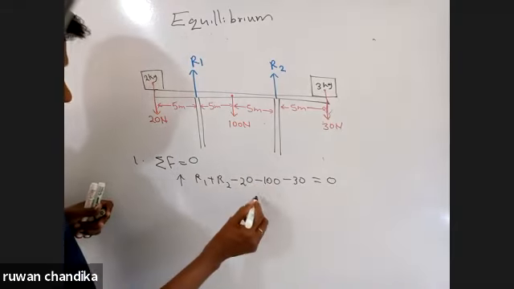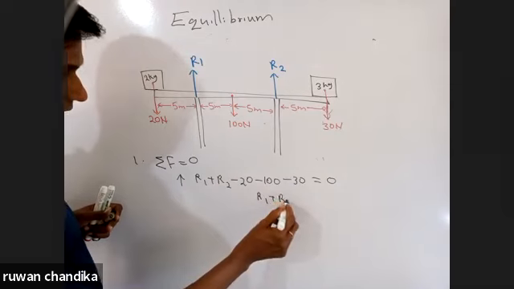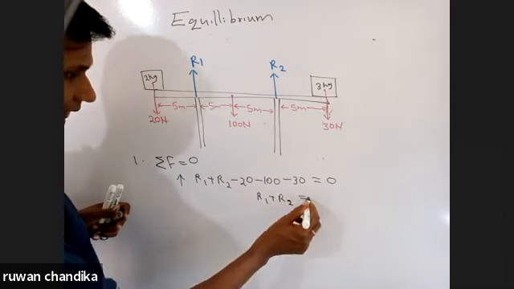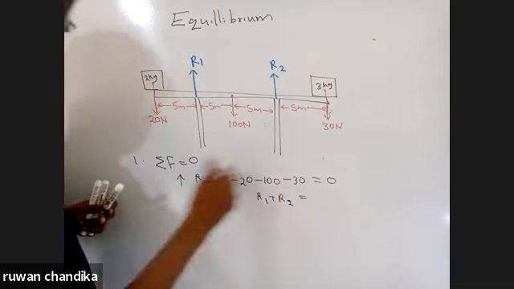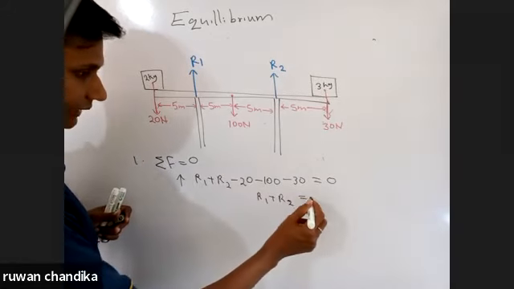By this you can get that R1 plus R2 is equal to 20, 30, 50 and 150.